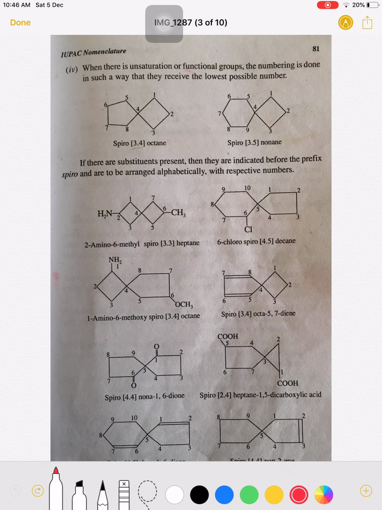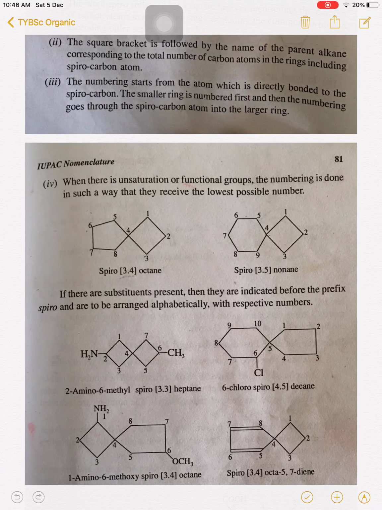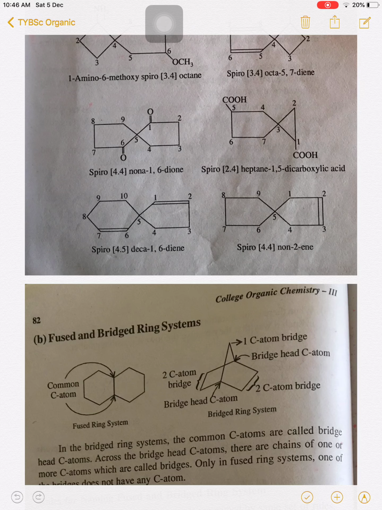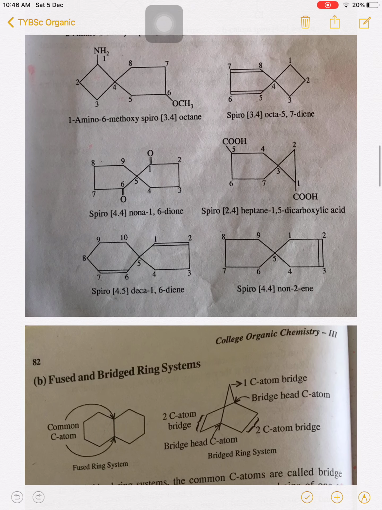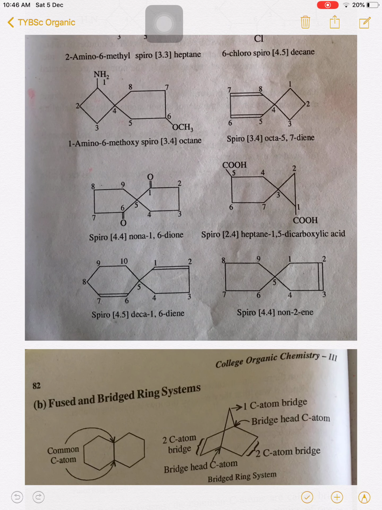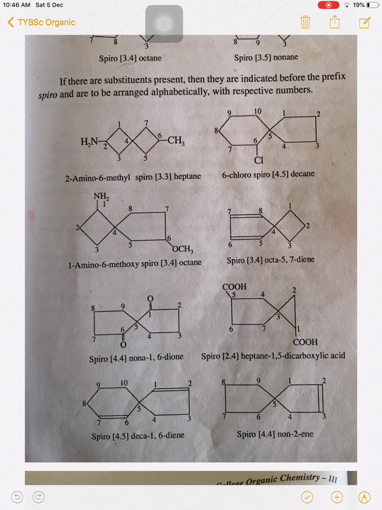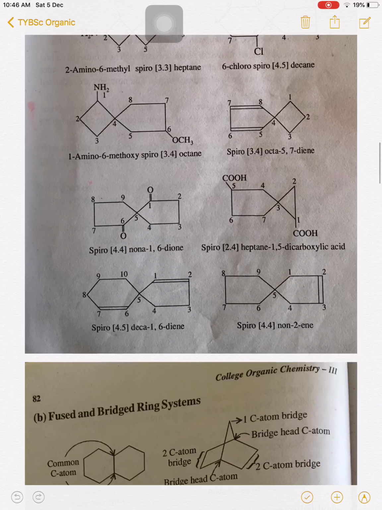Similar to this, other names are given on the basis of these rules. So it is a very simple nomenclature for spiro compounds. In the next lecture we will see fused and bridged ring systems.